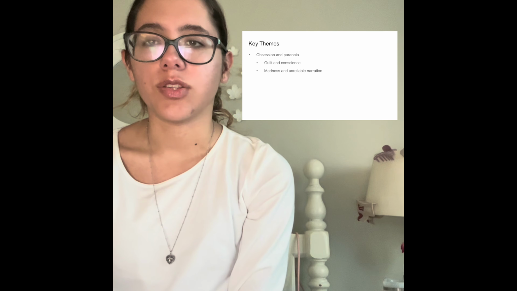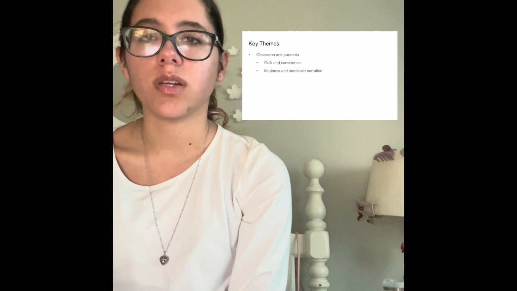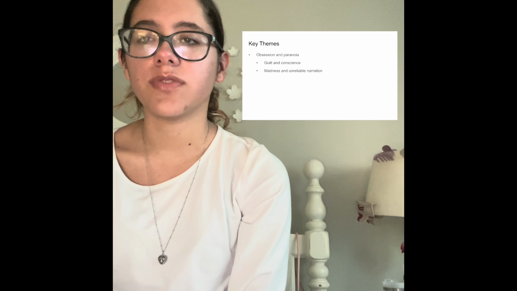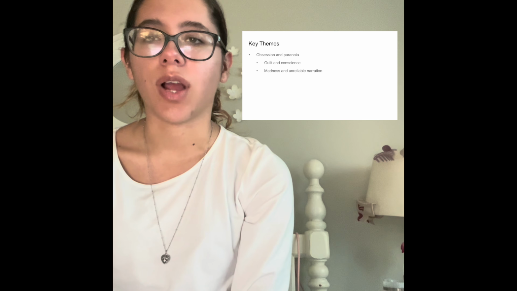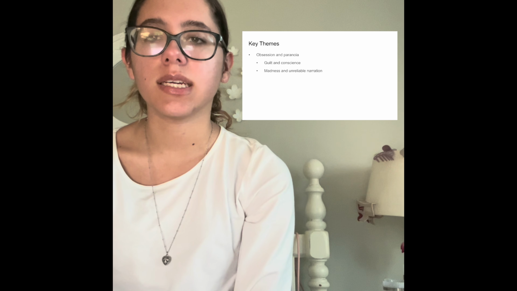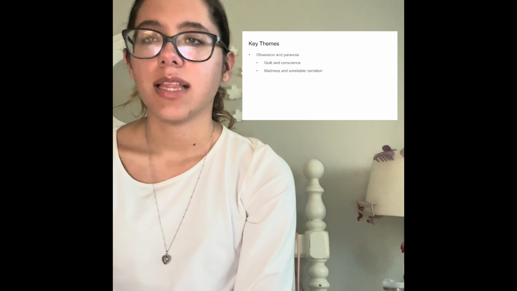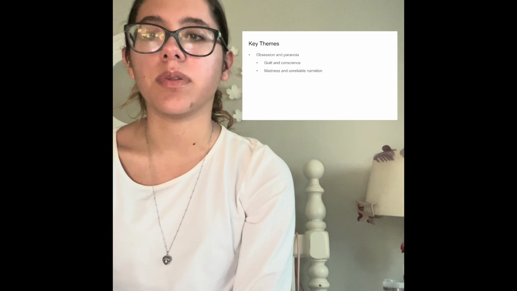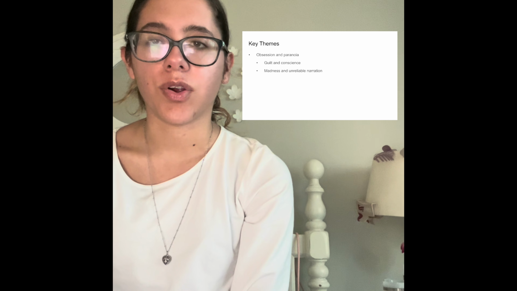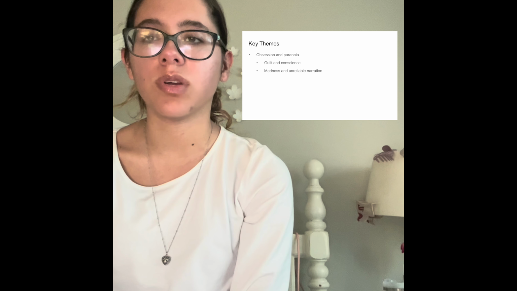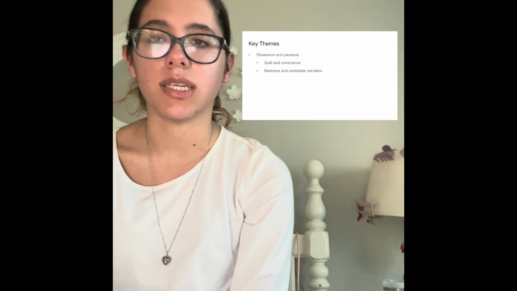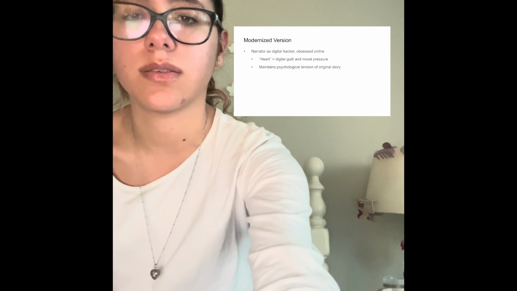My essay highlighted three main themes in the story. First, obsession and paranoia. The narrator's fixation on the old man's eye drives the entire plot. Second, guilt and conscience. The imagined heartbeat symbolizes his overwhelming guilt. And third, madness. The narrator is unreliable, which allows us to experience his psychological tension firsthand.